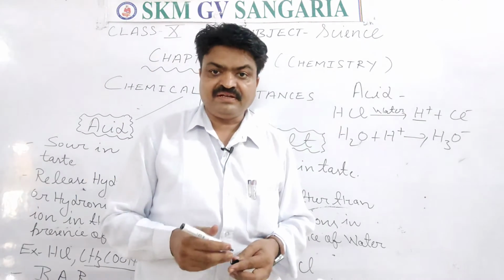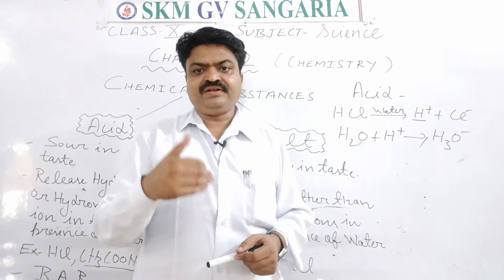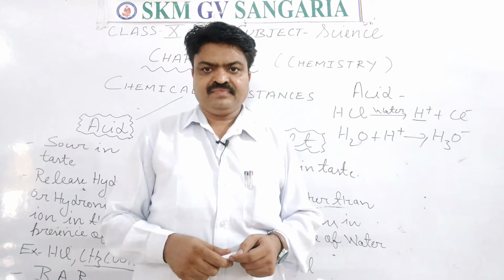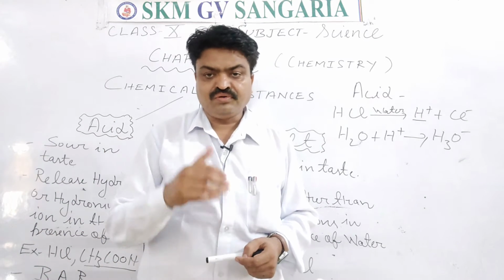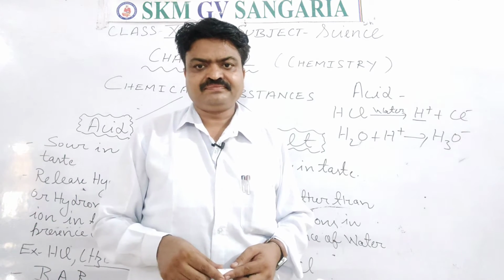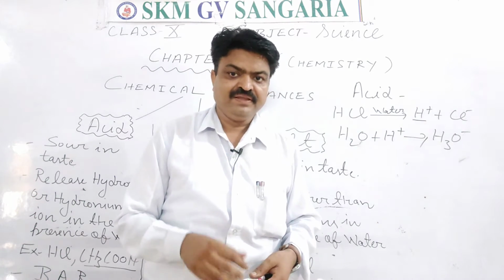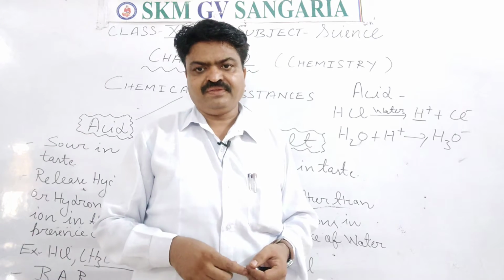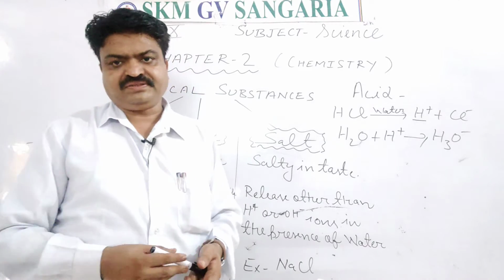There is one acid used in the battery, and it is sulfuric acid. All the batteries that we use with inverters have one acid in them, and that acid is sulfuric acid, students. And what is the formula of sulfuric acid? It is H2SO4. So these are some common examples of acid.